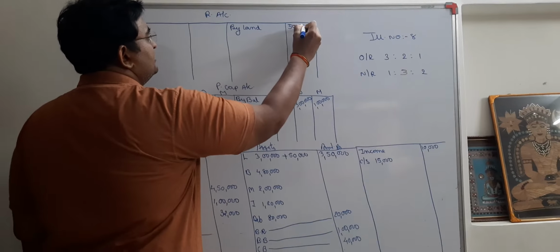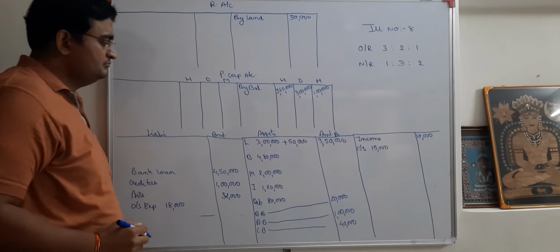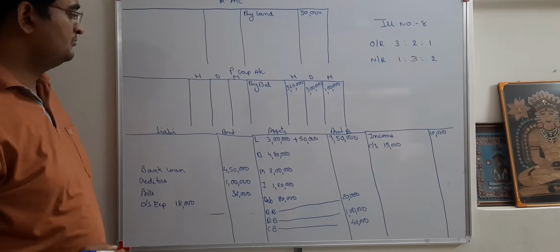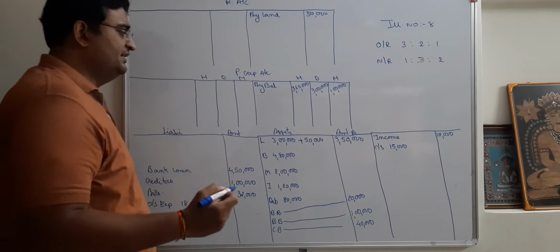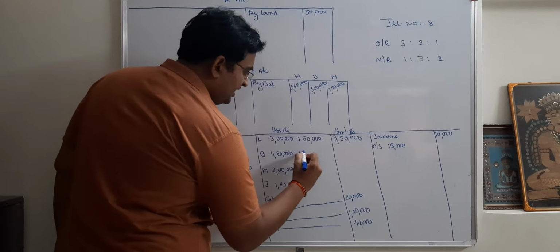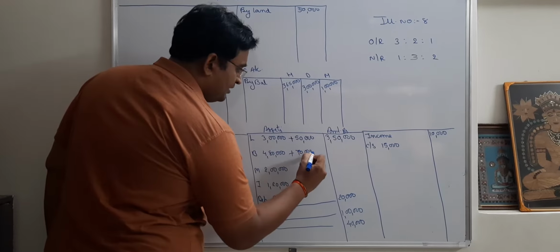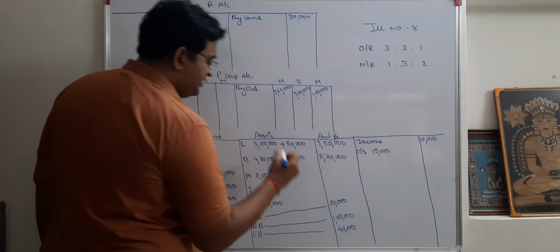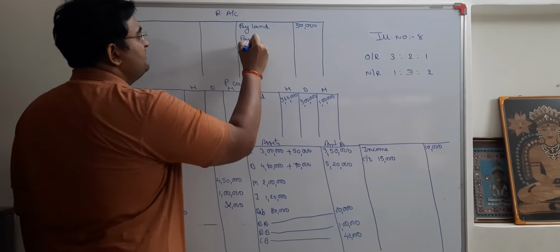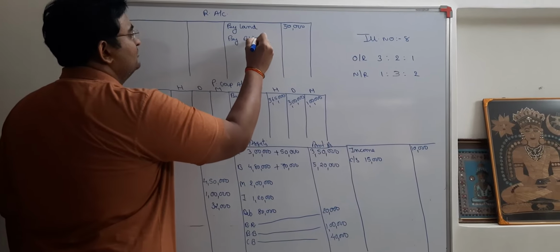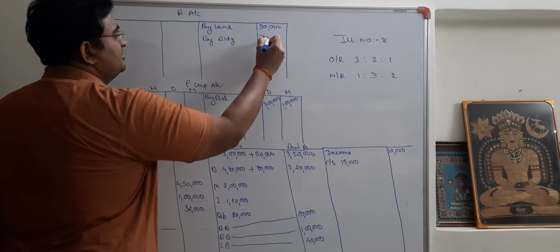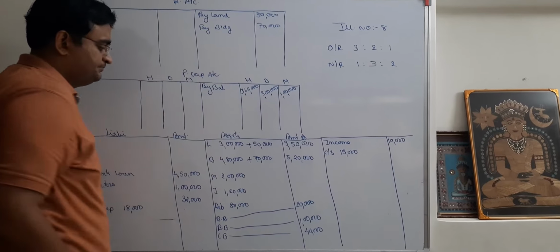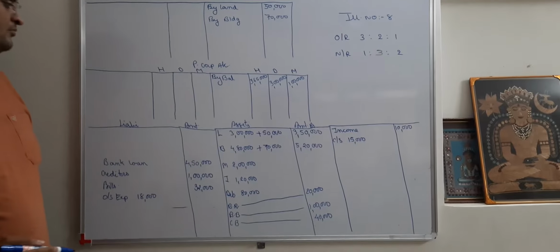Yes, further. And building value is increased by 70,000. Okay, increased by 70,000. So simply I am going to add 70,000. So that comes to how much? 5,20,000. Again plus here, the second effect will be where? Same side. By building. How much? 70,000.